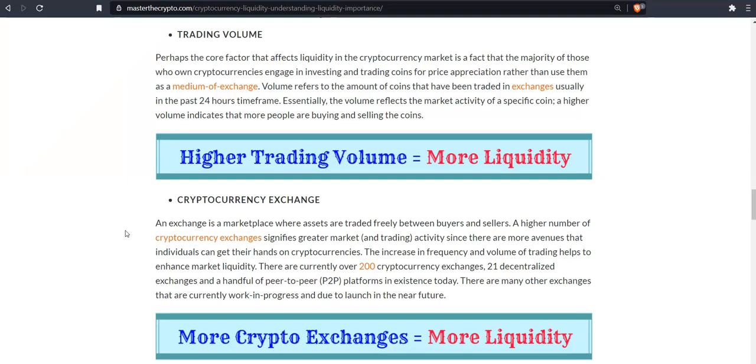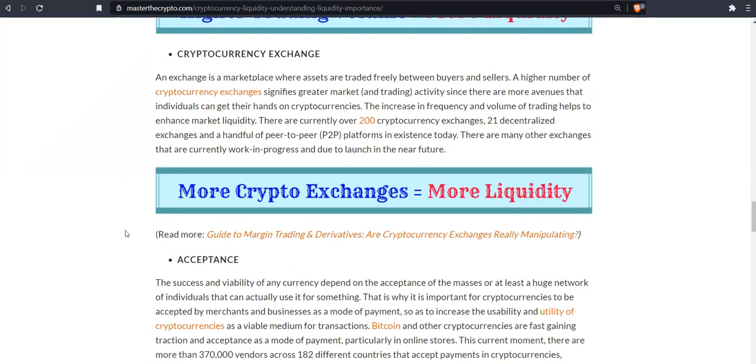Number 2, cryptocurrency exchanges. An exchange is a marketplace where assets are traded freely between buyers and sellers. A higher number of cryptocurrency exchanges signifies greater market and trading activity, since there are more avenues that enhance market liquidity. There are currently over 200 cryptocurrency exchanges, 21 decentralized exchanges, and a handful of peer-to-peer platforms in existence today. There are many other exchanges that are currently work in progress and due to launch in the near future. Number 3, more crypto exchanges equals more liquidity.